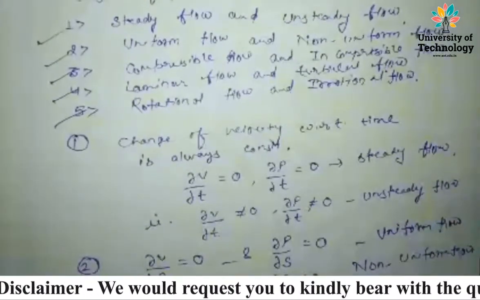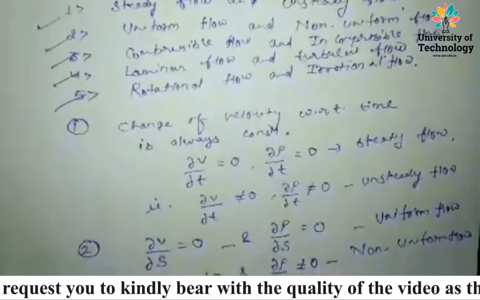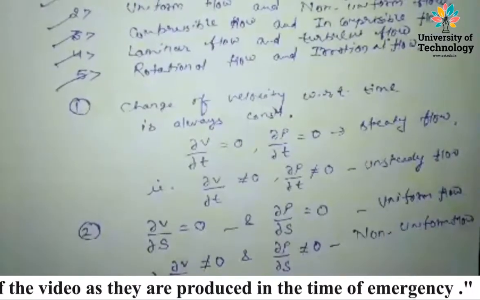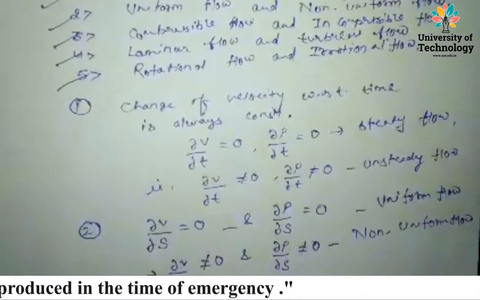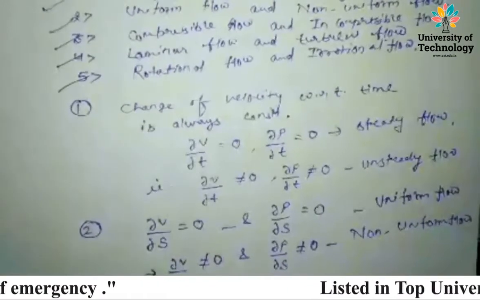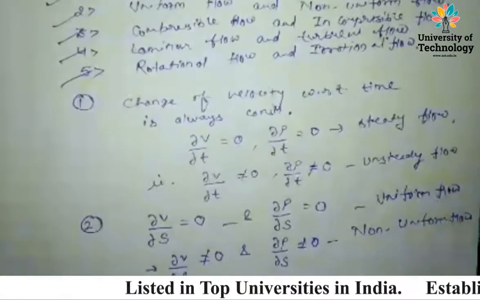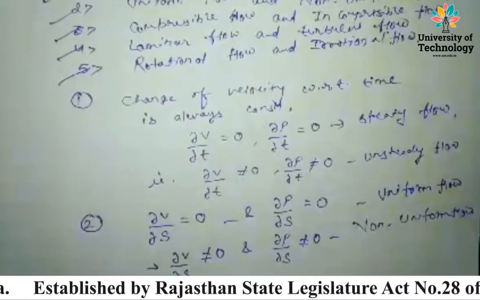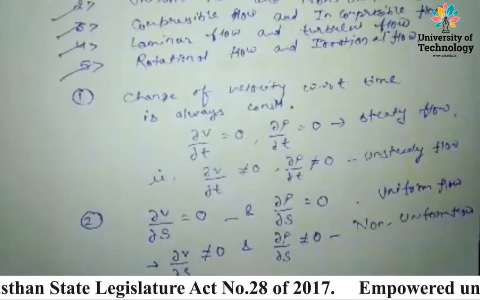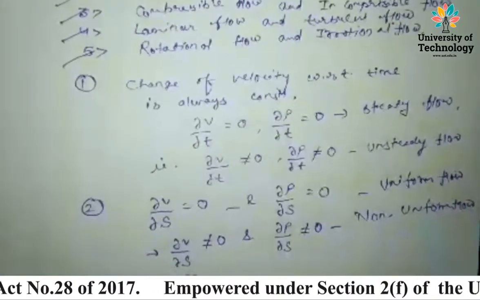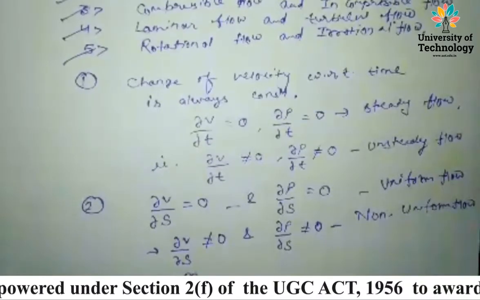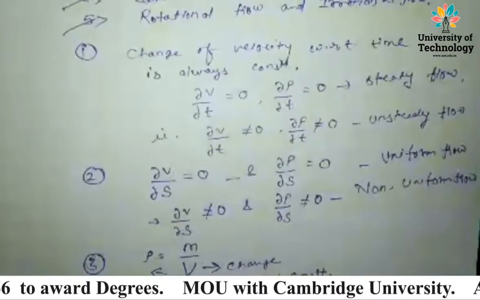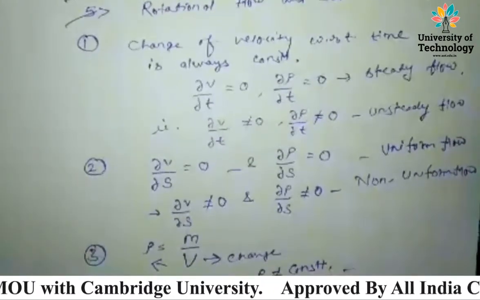The second is uniform flow. Uniform flow says that if the change of velocity with respect to displacement is equal to constant or equal to 0, and del rho upon del S is also constant, that is uniform flow. And non-uniform flow is the vice versa of uniform flow. That is, it is not always constant: del V upon del S is not equal to 0 and del rho upon del S is also not equal to 0.